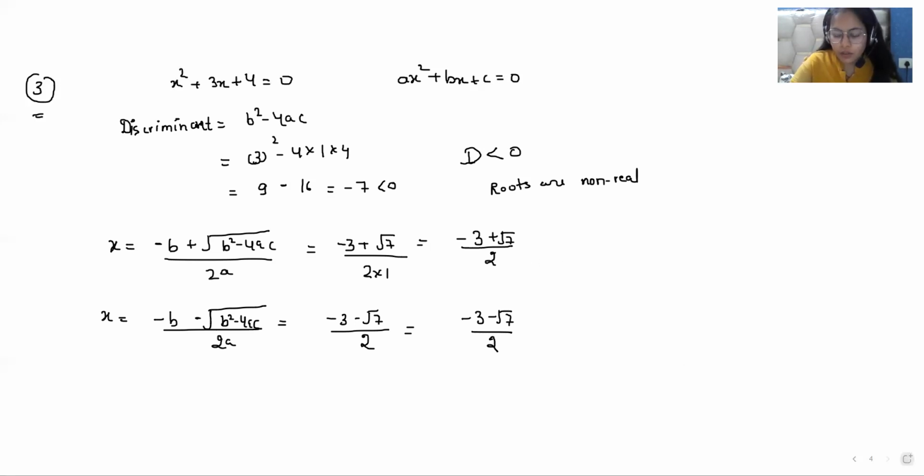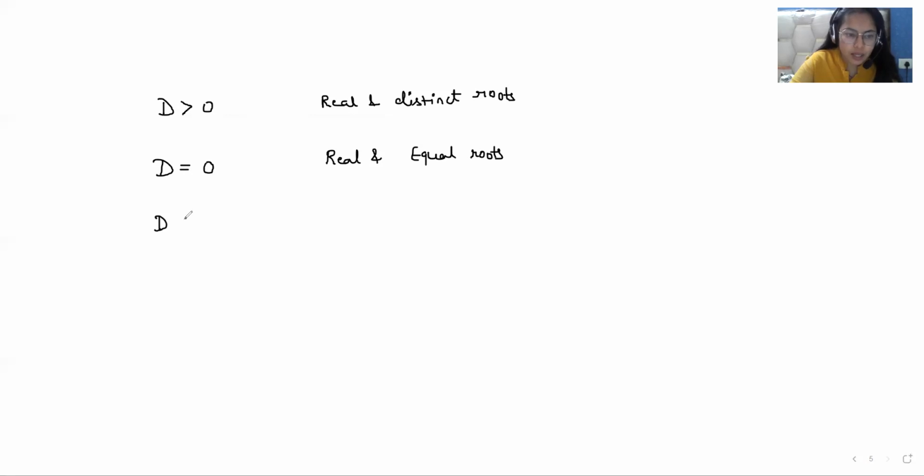So what we learned from this video is if our discriminant D is greater than 0, our roots are real and distinct roots. If D is equal to 0, our roots are real and equal roots. And if our discriminant is less than 0, our roots are non-real.